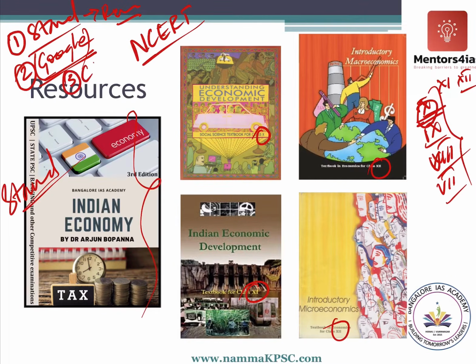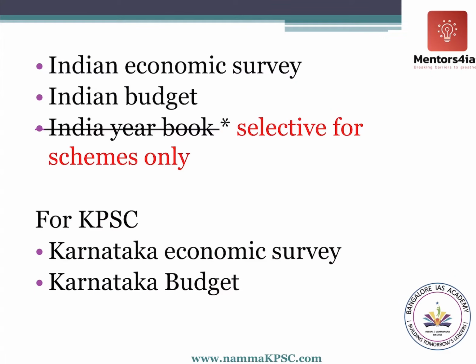And then the third one is current affairs. Keep updating yourself with current affairs. This is what I expect of you if you are following my classes. Next, in addition to these standard sources, you need to read the Indian Economic Survey. The Indian Economic Survey has 2 volumes, volume 1 and volume 2. This gives you a perspective of how the Indian economy was in the previous year. It gives you an idea about challenges, what the government has done, schemes, and programs relating to the Indian economy. Very, very important. A lot of questions are asked from Indian economy, both from prelims as well as from mains point of view.